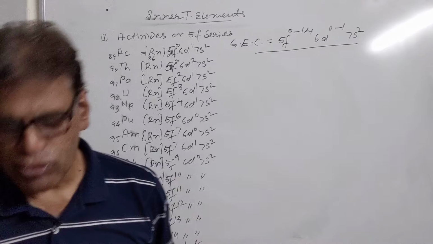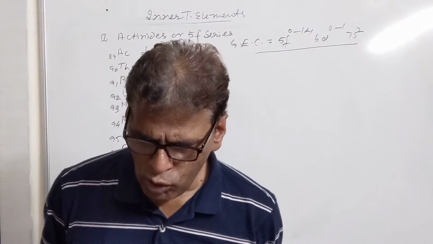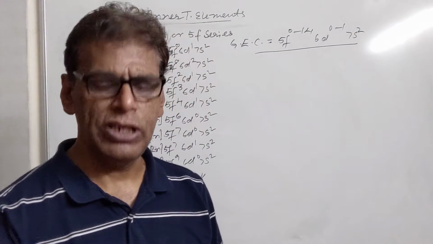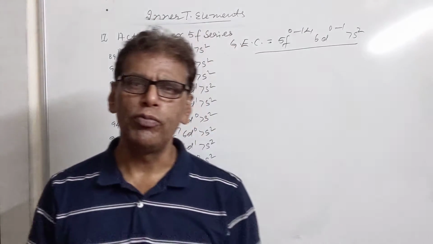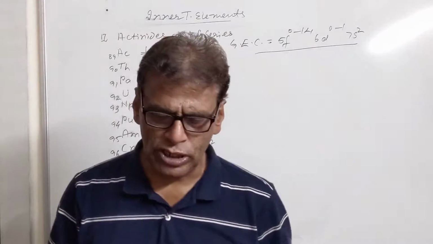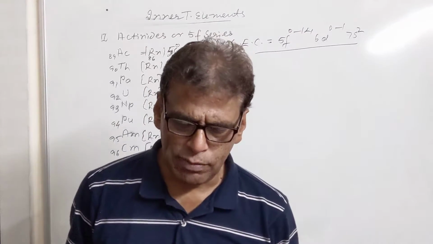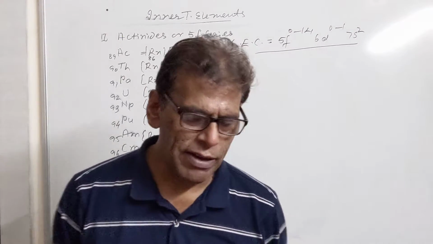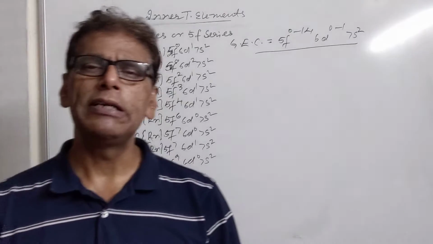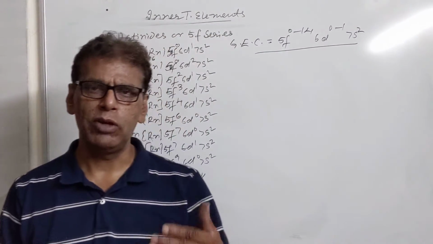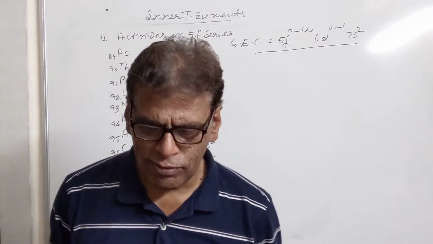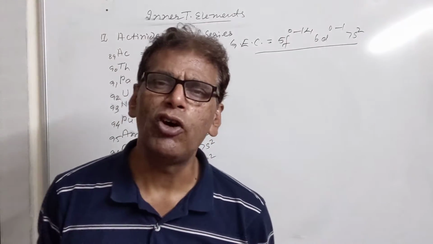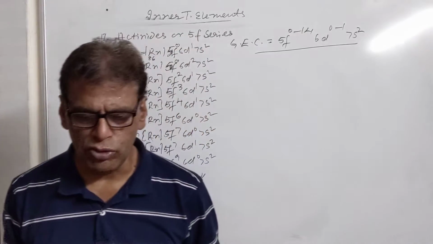They have the tendency to form complexes. Oxidation state: the +3 oxidation state generally dominates in these elements. They also show +4, +5 and +6 oxidation states, but +3 is the most dominant oxidation state. Coming to their chemical properties, similar to lanthanoids and similar to transition elements, action of oxygen: they react with oxygen to form oxides of MO2 and M2O3 type.